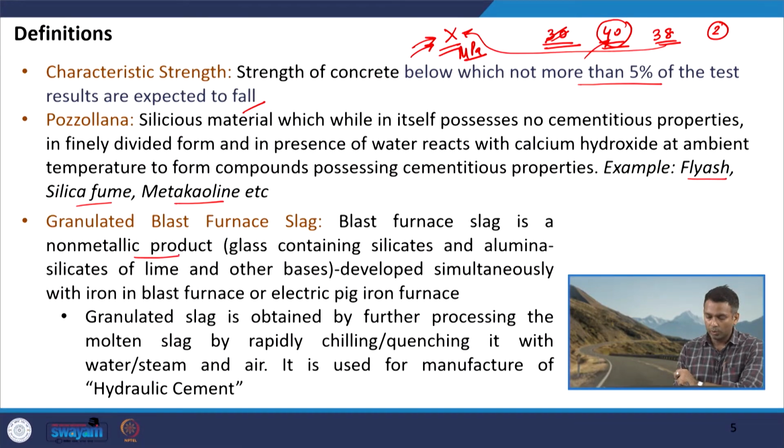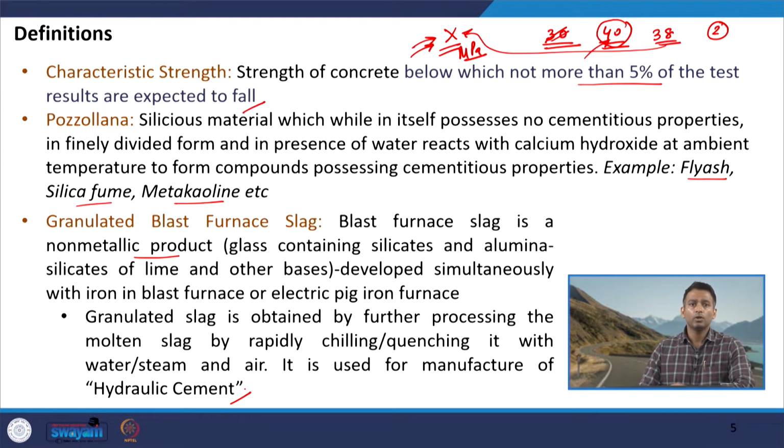Blast furnace slag is a non-metallic product which we get from the blast furnace during the process of iron manufacturing, and we have discussed that the molten slag has to be subjected to a jet of cold water, after which it will convert into granules, and then we have to remove the water in the dehydration tank and it has to be further ground so that it can be used in combination with the cement. It is typically used for the manufacturing of hydraulic cement.